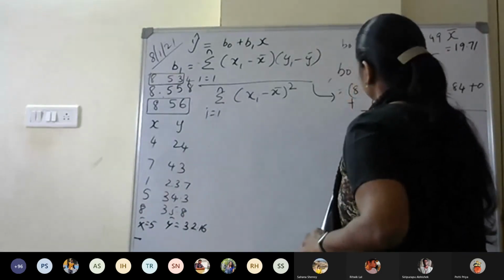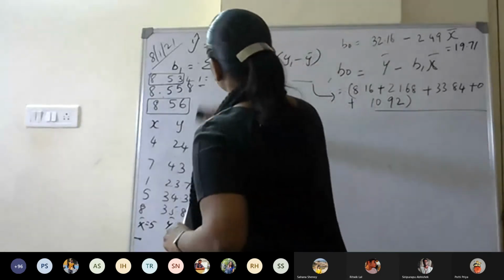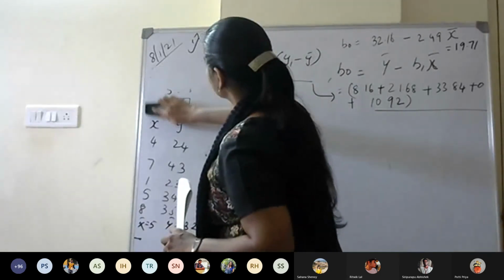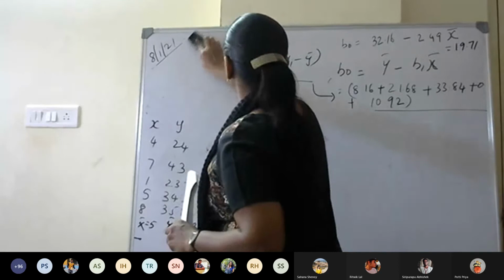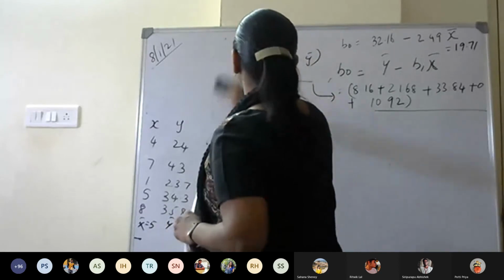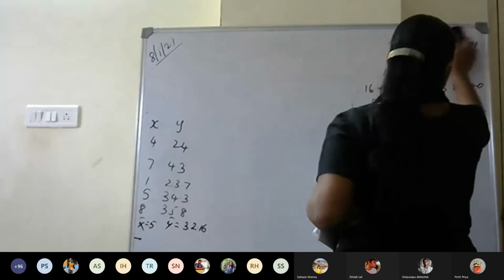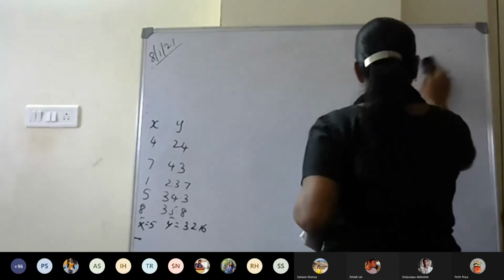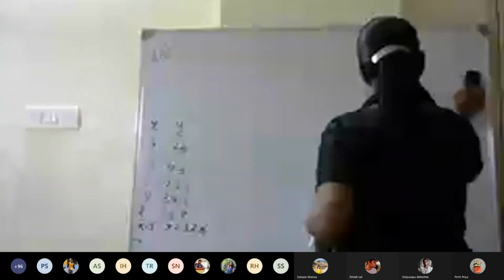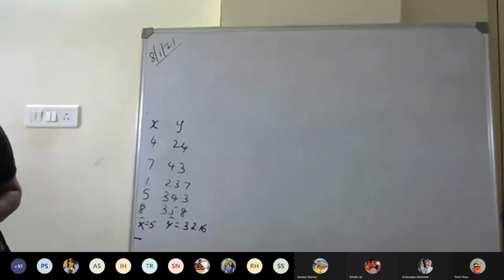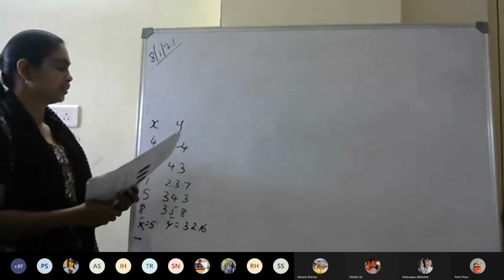Okay. This type of problem you can expect for 6 marks or something like that in your midterm. Okay.